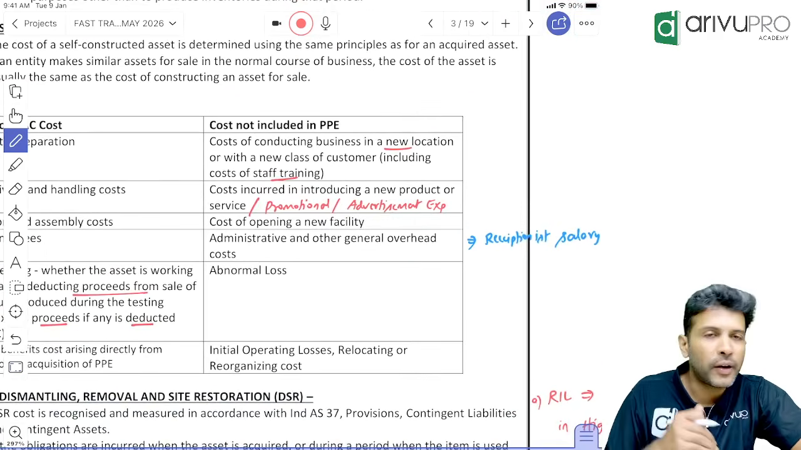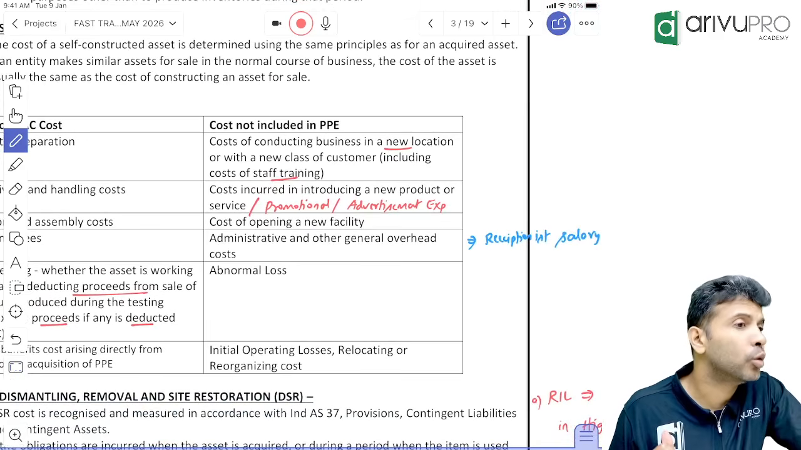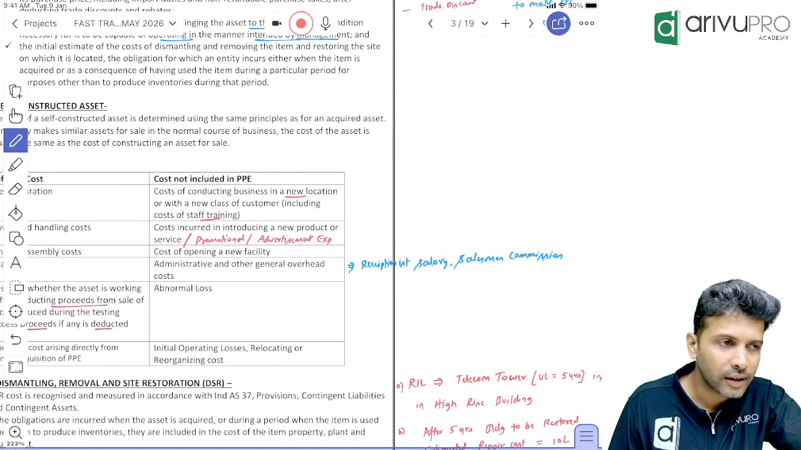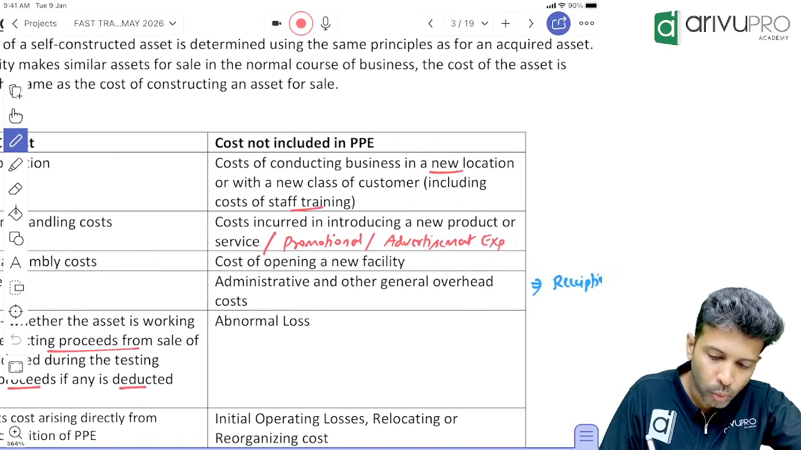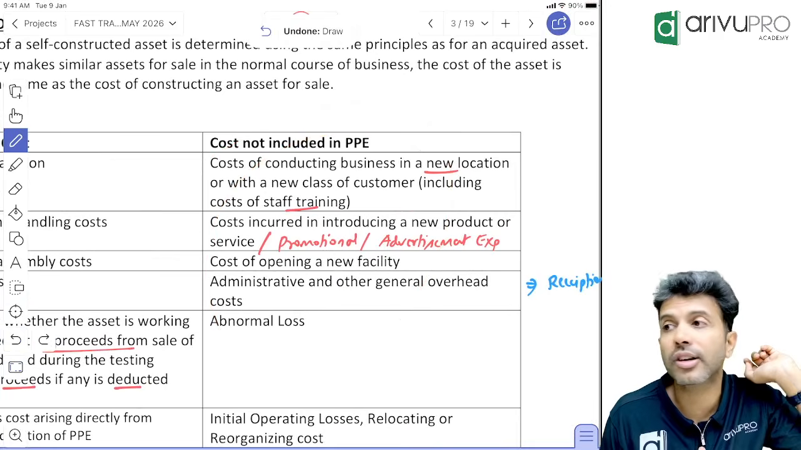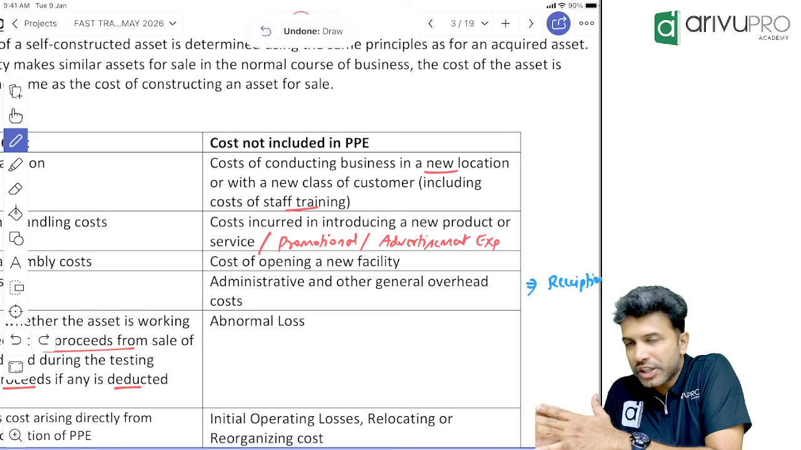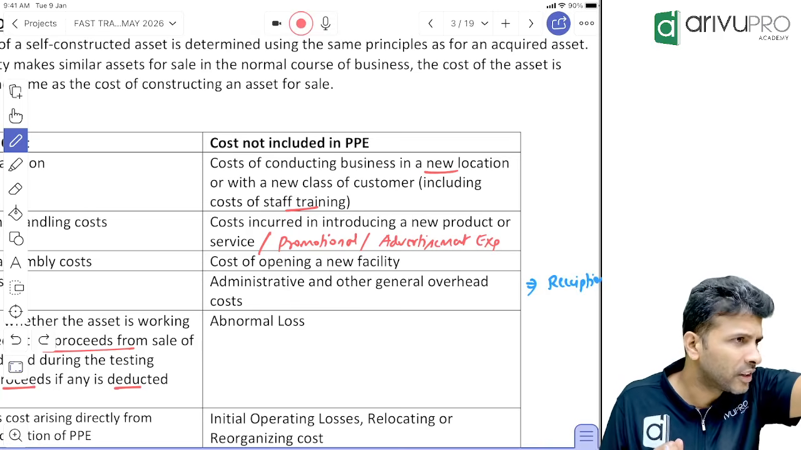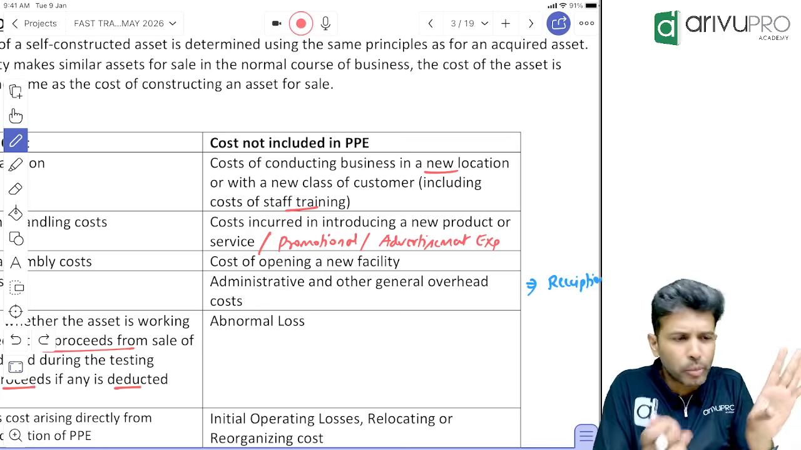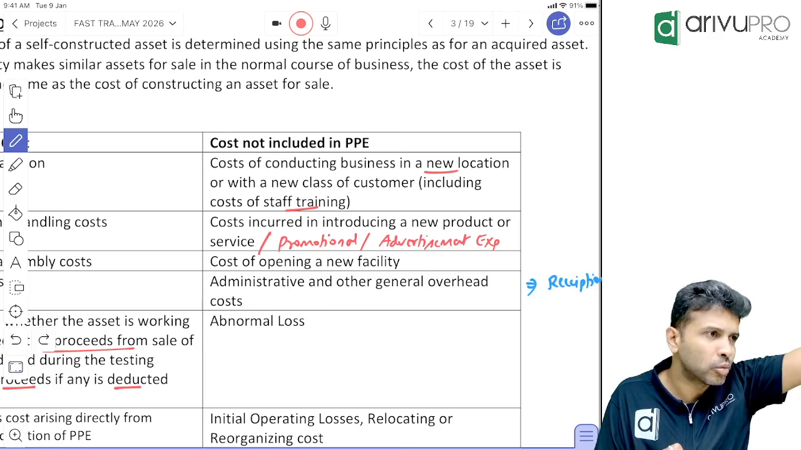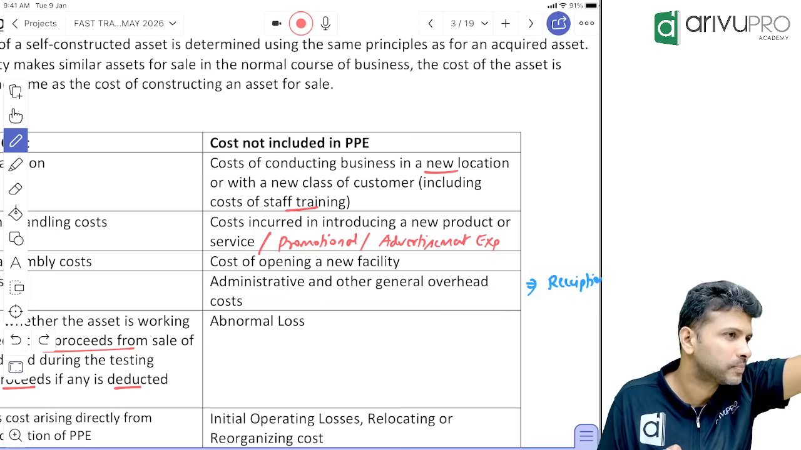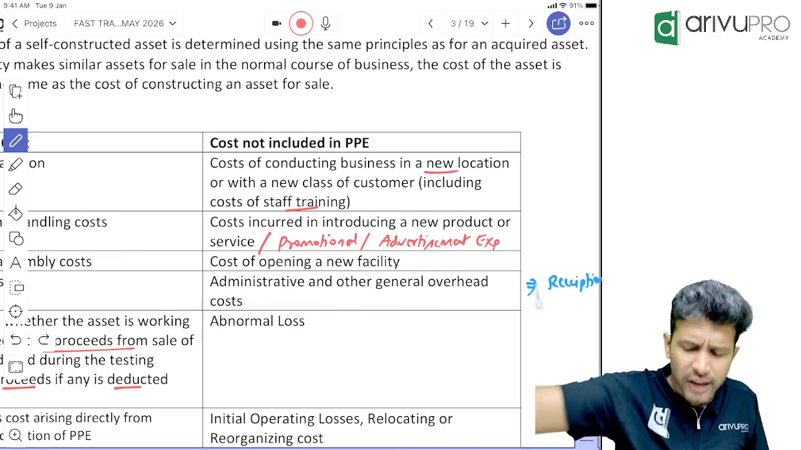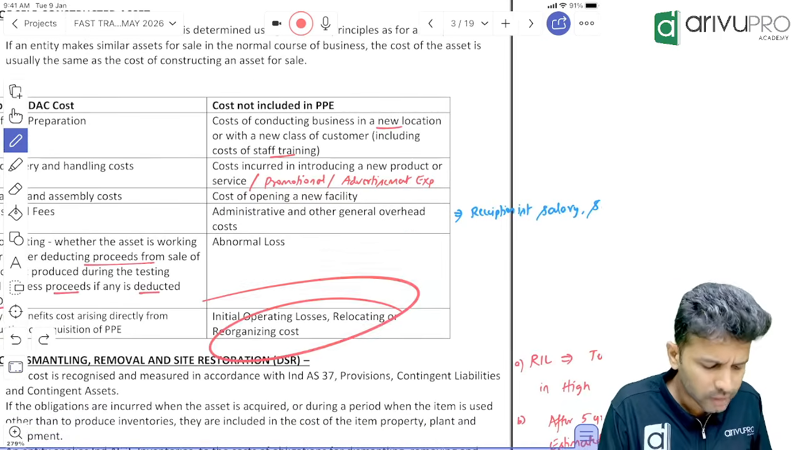Now people, so far we have learned only cost ka inclusions. 3 cost inclusions. What are those? Purchase cost, DAC, DSR. Now this table gives what are the cost exclusions. What are those costs which cannot be included? One you already know. Overheads. Overheads you will include or don't include? That overhead could be general overheads, selling and distribution overheads, whatever. All that overhead cost you will exclude. And then if you have any relocation cost, reorganization cost, all that you will transfer to P&L.